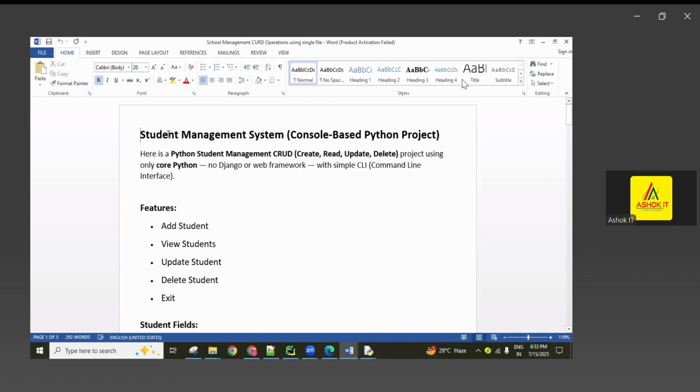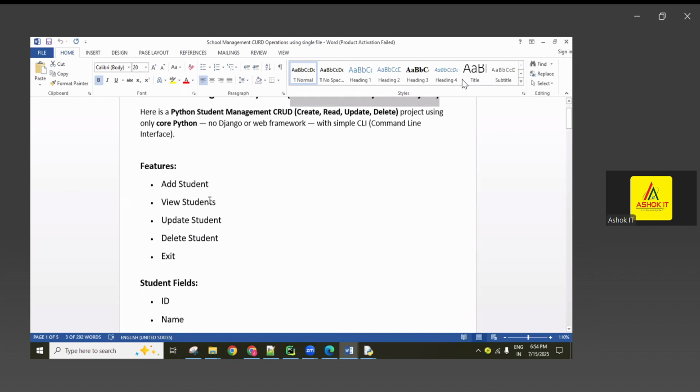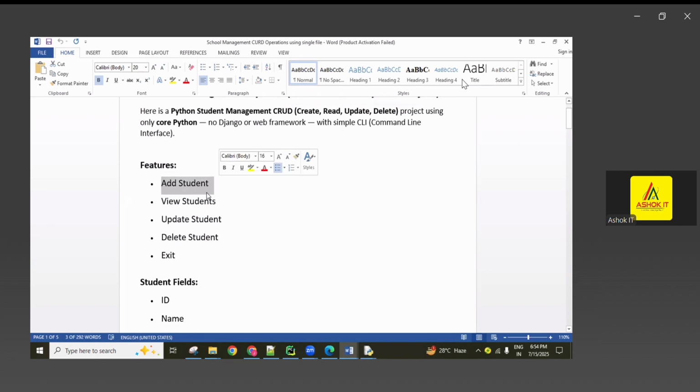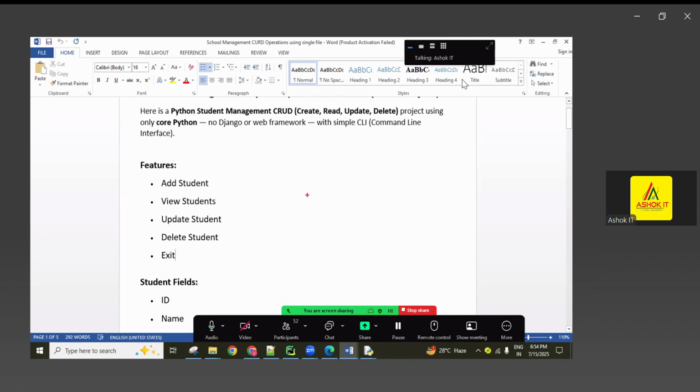Okay, see guys, again here the student management system, for a console-based project purpose we are developing. So here I want to add the students, view the students, update the students, delete the students, and an exit operation also I want to write. So in the last session, I did a calculator application, guys: addition, subtraction, multiplication, division.